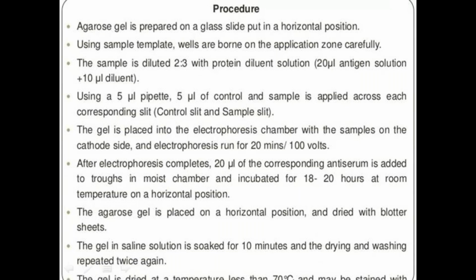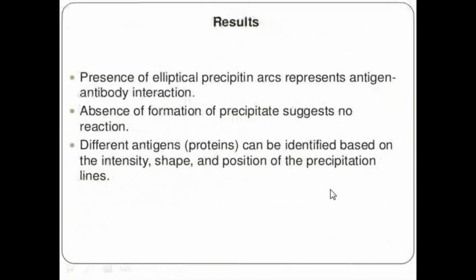That results in the formation of precipitin arcs, which represent the antigen antibody interaction and result in the formation of precipitate. The different antigens can be identified based on the intensity, shape and position of the precipitation.